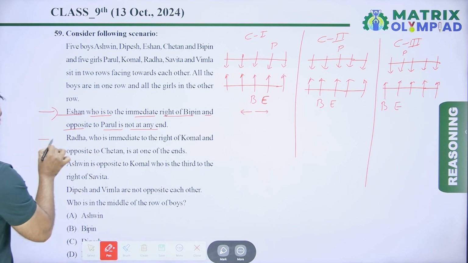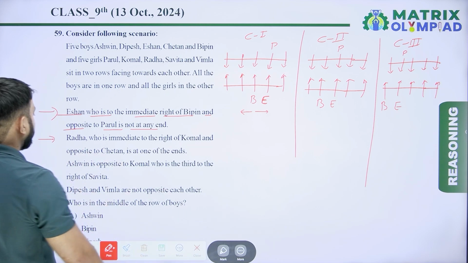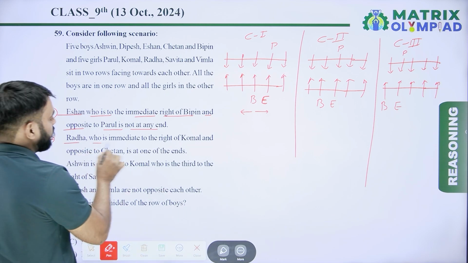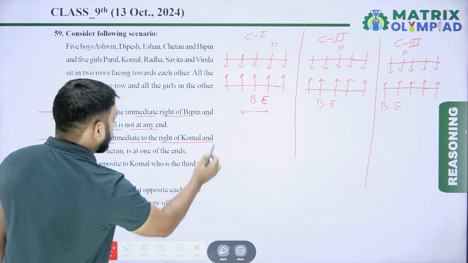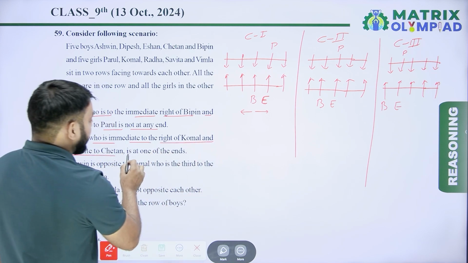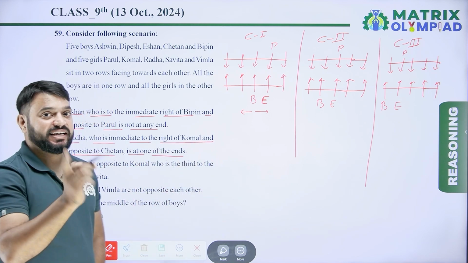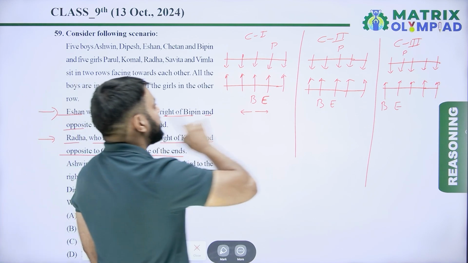Now, information 2. According to information 2, Radha, who is immediate to the right of Komal and opposite to Chetan, is at one end. Radha is at one end. So, it means here is Radha.